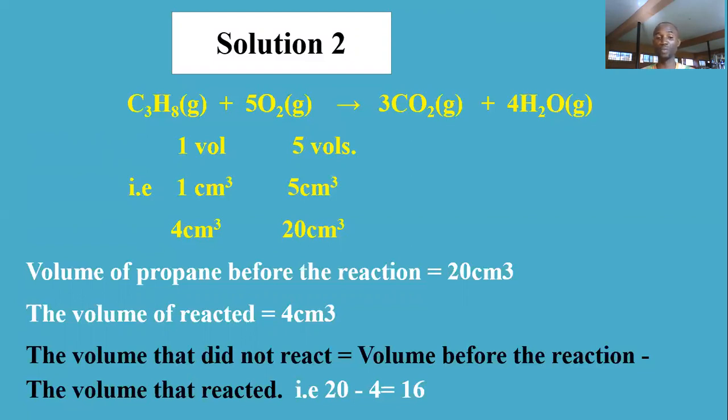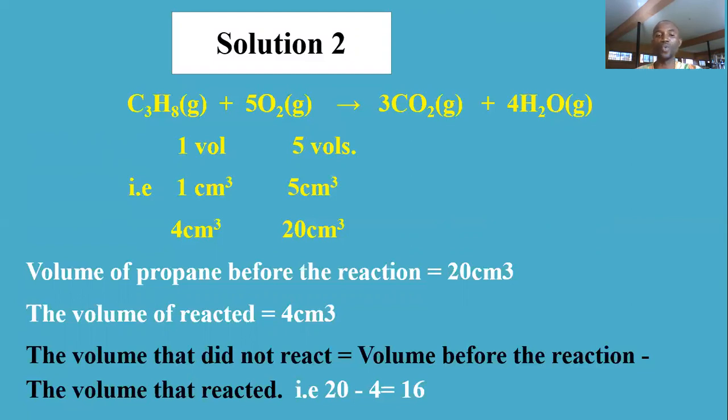Of course, 20 volume of propane is given, but 20 volumes cannot go into the reaction. So when it's 1:5 and 20 volume of oxygen is provided, 20 volume of propane is also given. Now you need to divide the 20 volumes of oxygen provided by 5.